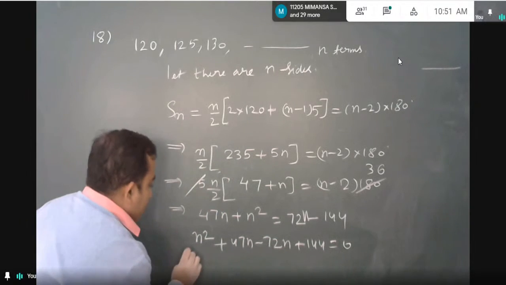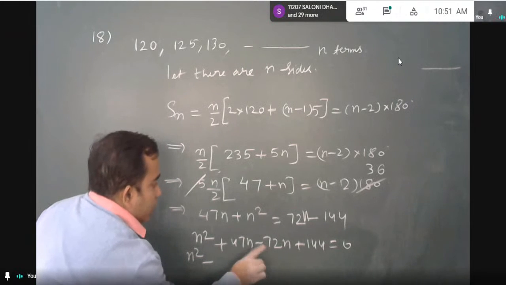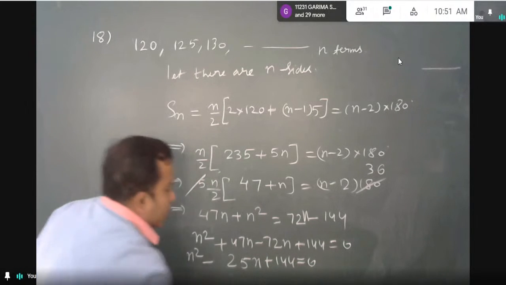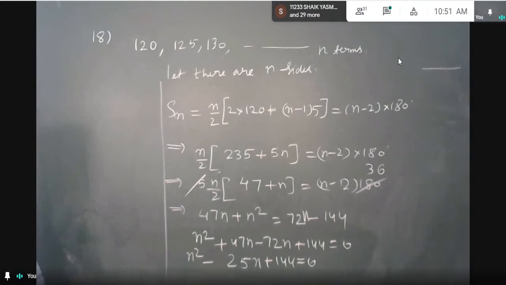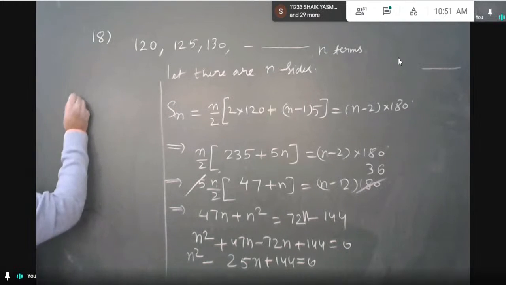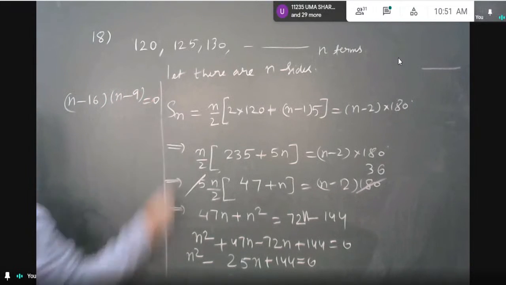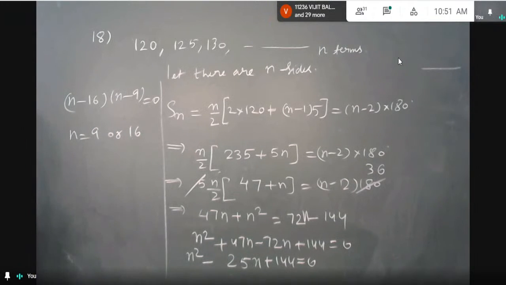This is how much, students? n square minus 25n plus 144 equal to 0. Factorize, students. Can you tell me what should be the factors of this? 16 and 9. Right. n minus 16, n minus 9 equal to 0. So n is here 9 or 16. Both answers acceptable or not?